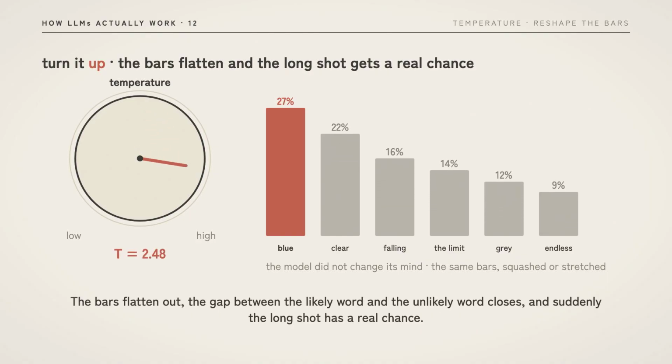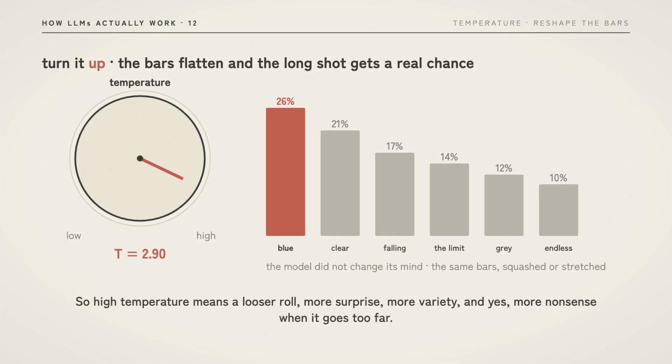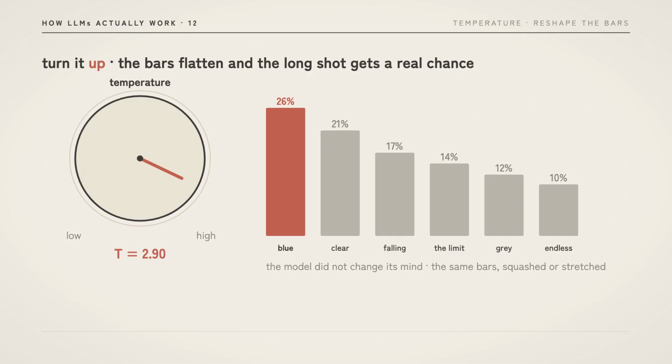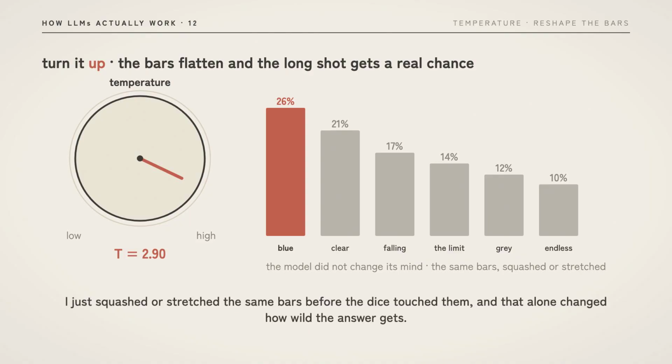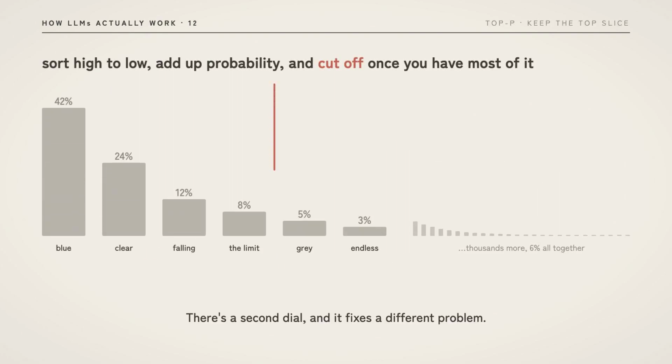The bars flatten out. The gap between the likely word and the unlikely word closes, and suddenly the long shot has a real chance. So high temperature means a looser roll, more surprise, more variety, and yes, more nonsense when it goes too far. The model didn't change its mind about anything here. I just squashed or stretched the same bars before the dice touched them, and that alone changed how wild the answer gets. There's a second dial, and it fixes a different problem.